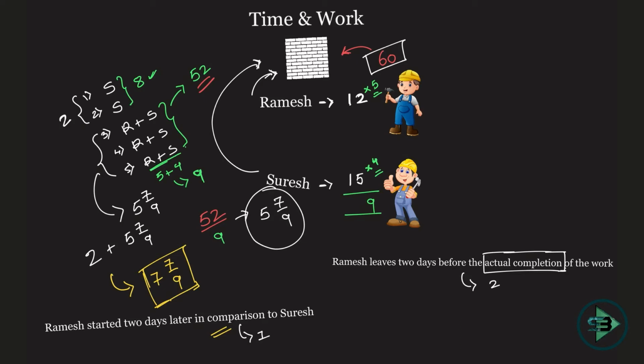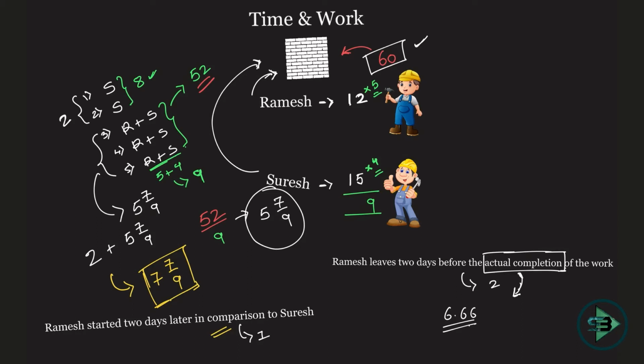Okay, scheduled completion, which means what? What is scheduled completion? That will be coming in the next part. Scheduled completion means if they would have worked together. Given this scenario, if they would have worked together, how many days will be required? Which is nothing but 6.66 days. This is the scheduled completion. But now we are talking about actual completion. Actual completion is just basically telling you to put in 60 bricks and your work will be done. That's the difference between the two of them.